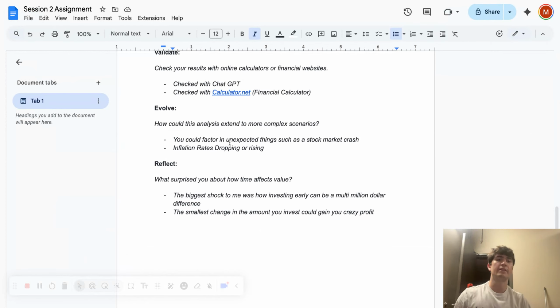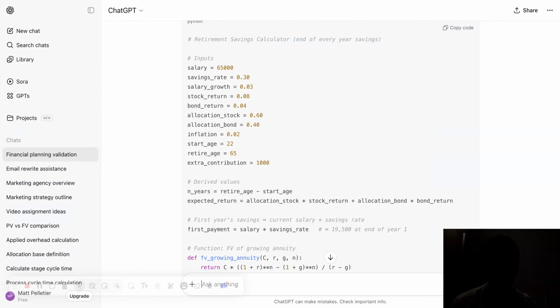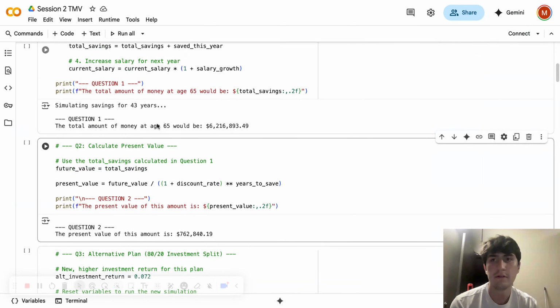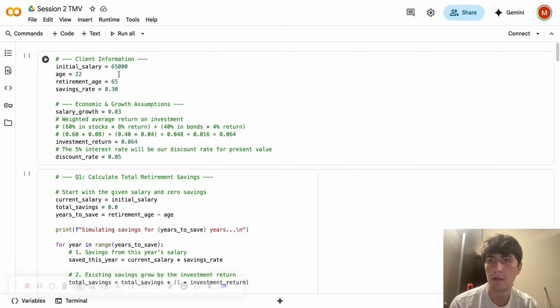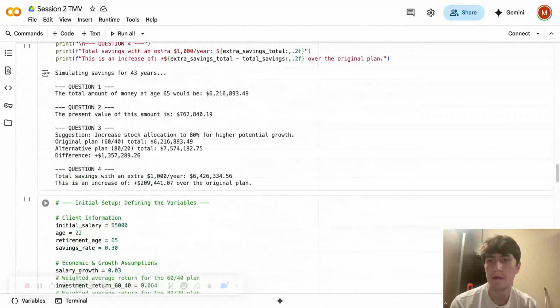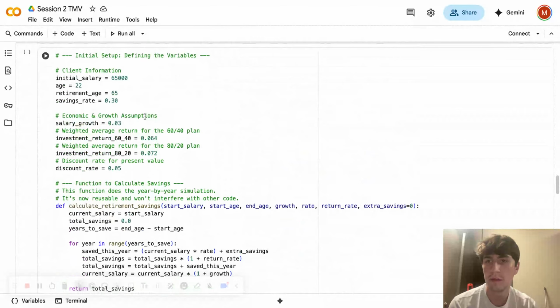And then just something to think about with the evolve stage is, what if the stock market crashed or the inflation rates dropped or rise? So we can go into our collab, and let me find one with the total return.